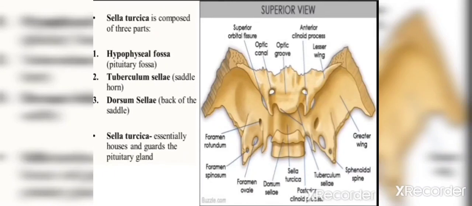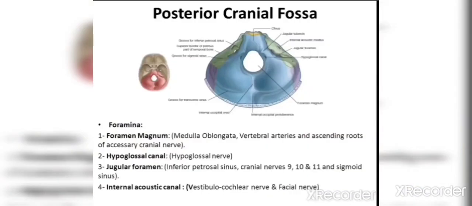Then this is the sphenoid bone. Here we have given the different parts important for your exam, that is the hypophyseal fossa. Hypophyseal fossa is also known as the pituitary fossa because the pituitary gland lies over here. And then there is the tuberculum sellae. Tuberculum sellae is also demarcated over here. Then there is the dorsum sellae. This is the back of the saddle. So anteriorly lies the tuberculum sellae and posteriorly lies the dorsum sellae.